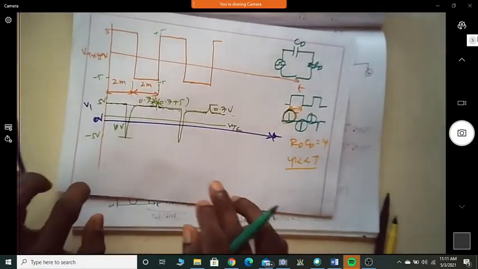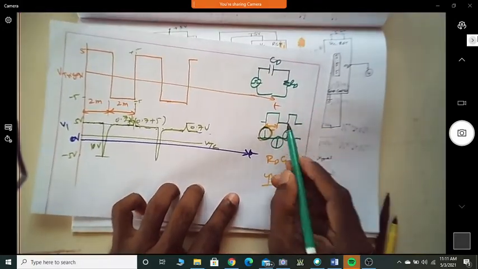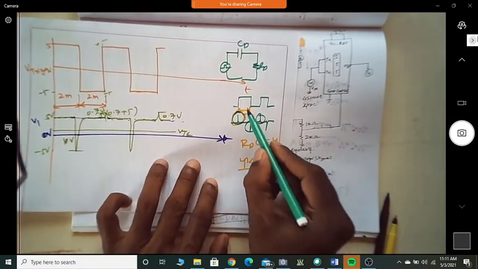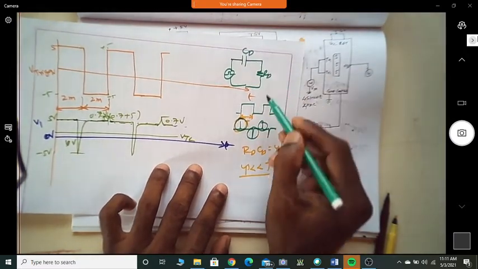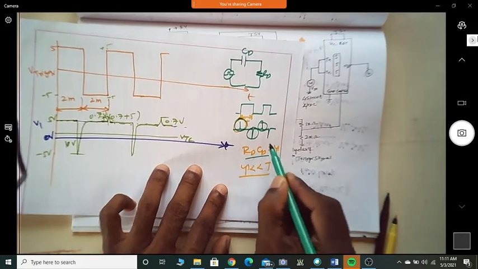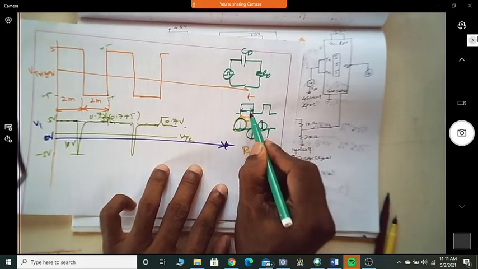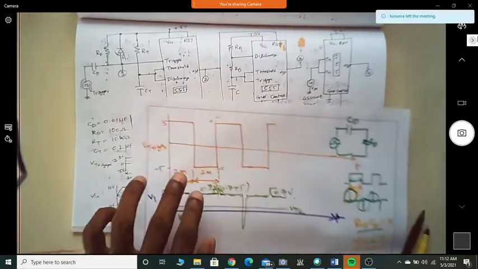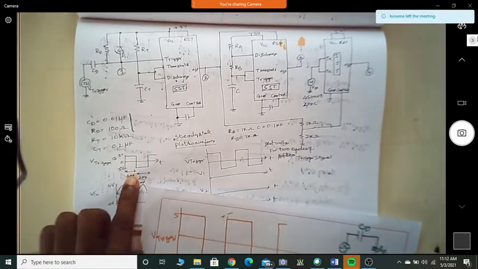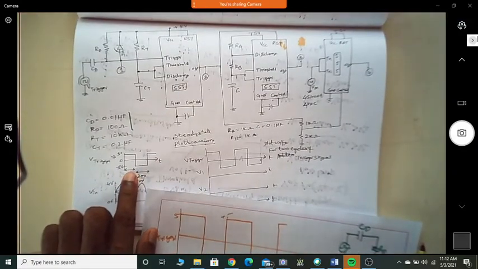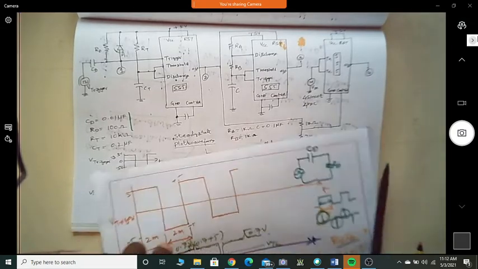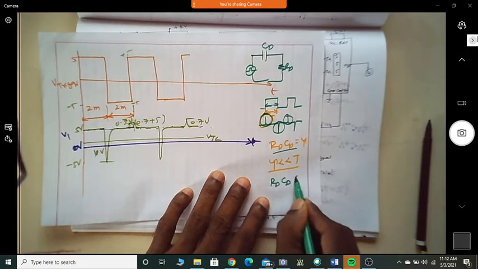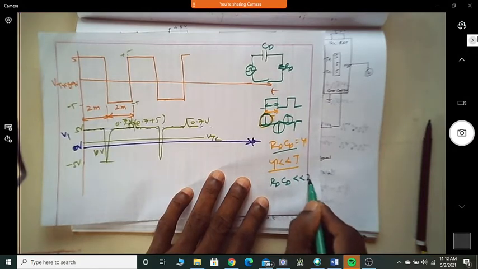The reason is, in order to get spikes like this, the condition is that the RD CD time constant should be far less than the time available for the square wave. Correct? What is the time that we have assumed here? This time is 2 milliseconds. So RD into CD should be far less than 2 milliseconds.